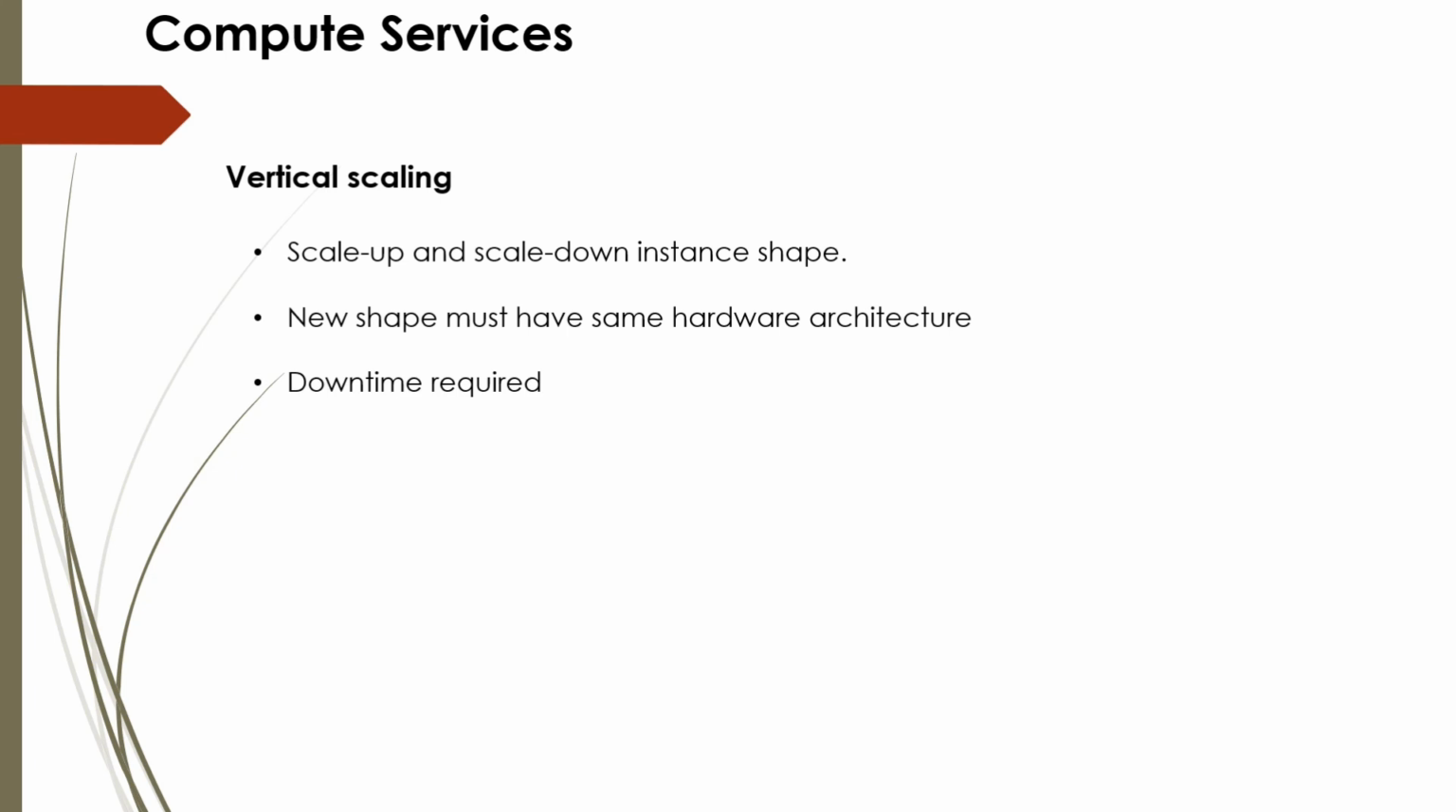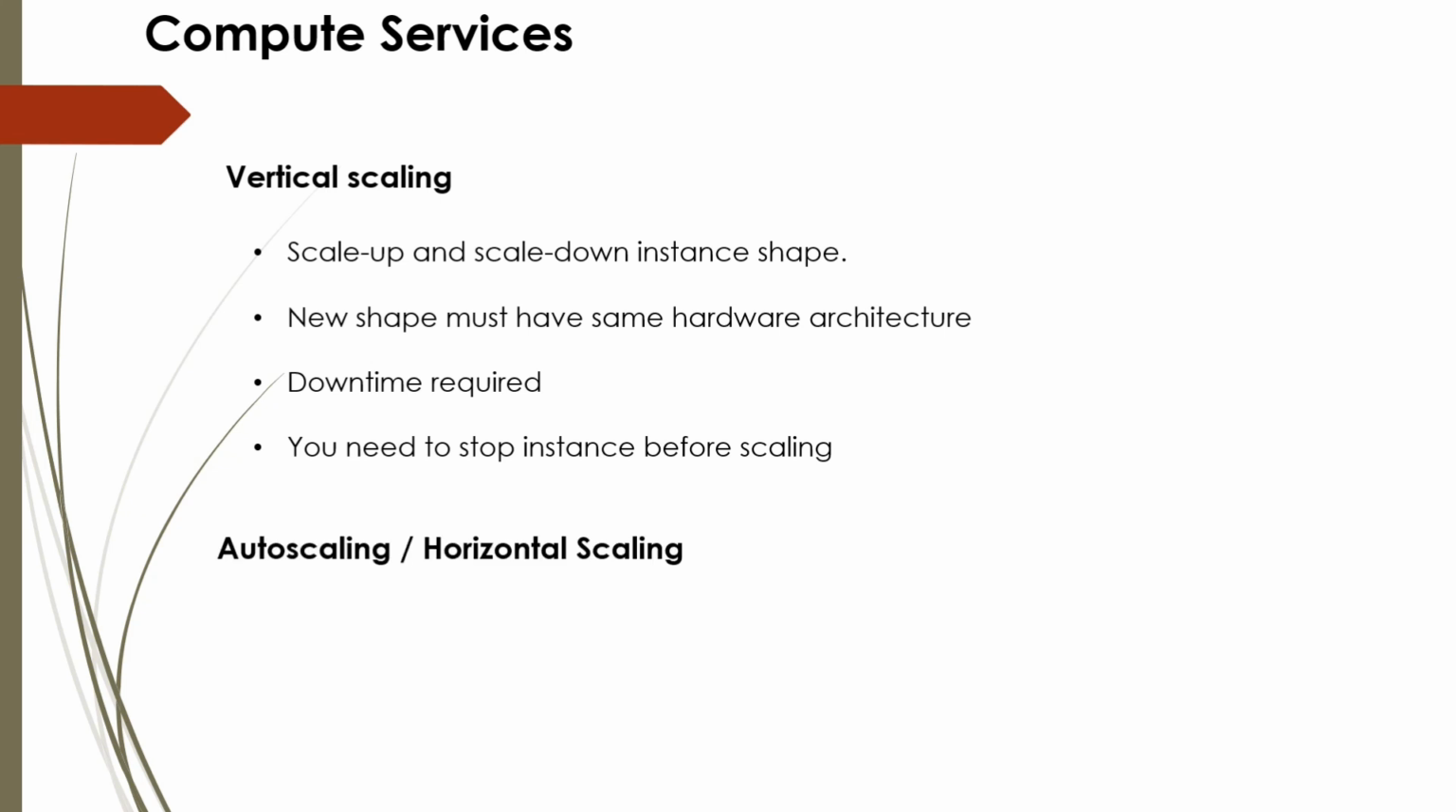For vertical scaling, downtime is required, but for horizontal scaling, it is not. You need to stop the instance before scaling. Now see the properties of auto scaling or horizontal scaling. For horizontal scaling or auto scaling, you need to increase the number of instances. For vertical scaling, it is scaling up or scaling down the instance shape. But for auto scaling or horizontal scaling, it is increasing or decreasing the number of instances.